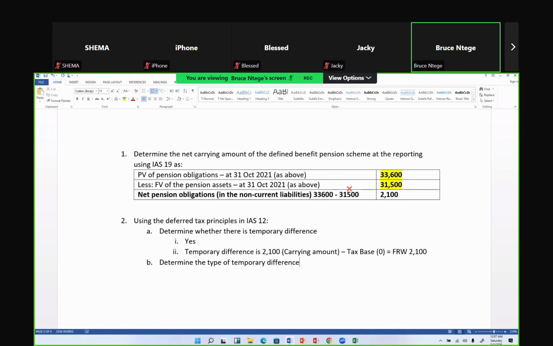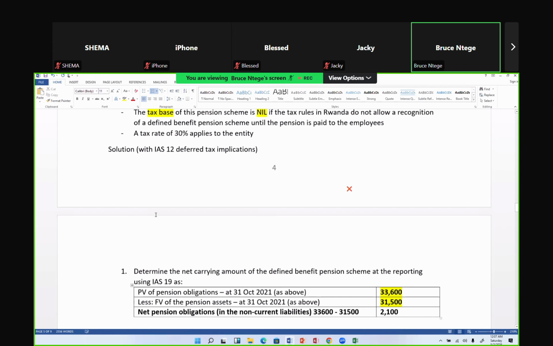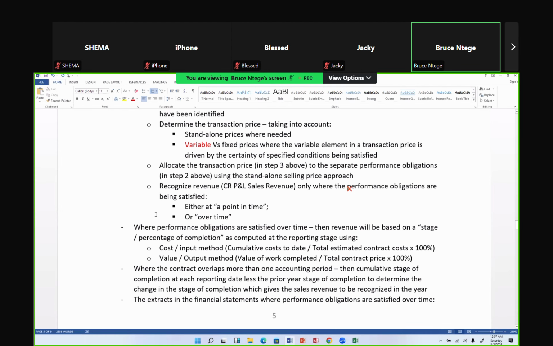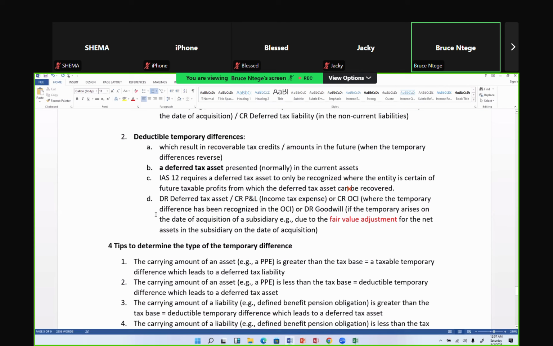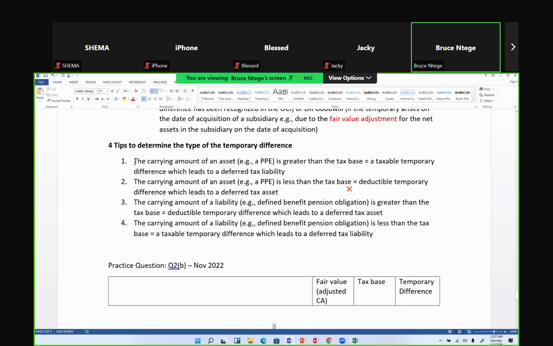Okay. Now, in this case, I'll apply the 4 tips. I'll go to my 4 tips. Where are they? They are down here. As a student, perhaps I've carried this document into the exam. And in the exam, I'll say that I have tip number 3, which I'm highlighting there, which says that the moment I have the carrying amount of a liability, in this case, a net defined benefit pension obligation, greater, it was 2,100, it's greater than tax base. Tax base was 0. Then I have a deductible temporary difference, and that's going to give me a deferred tax asset.